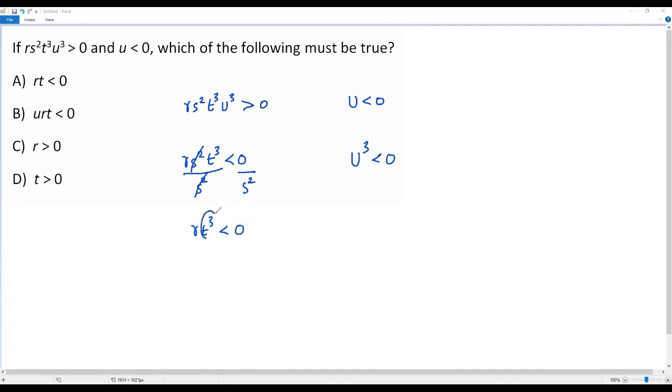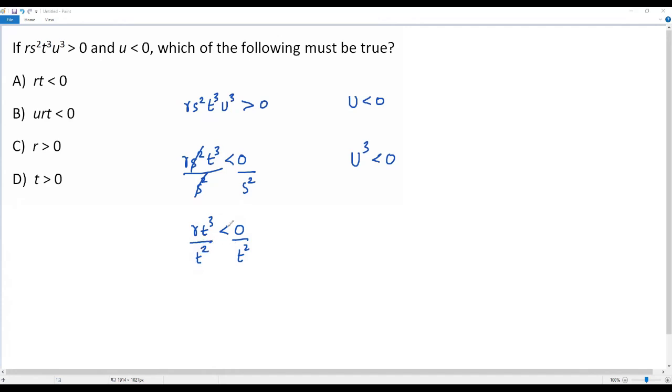Okay, here we have t cubed. But when I go over the answer choices, I find t, just t to the first power. But here we have exponent 3 for t. So we have to make this one t to the first power. For that we have to divide both sides of this inequality by t squared. Again t squared is a positive value because of the even exponent, whatever value we have for t, when we take an even exponent it will be a positive value.